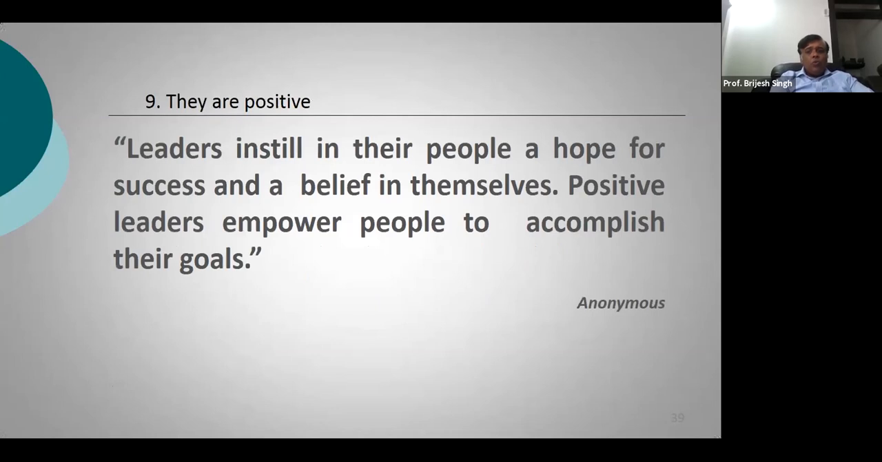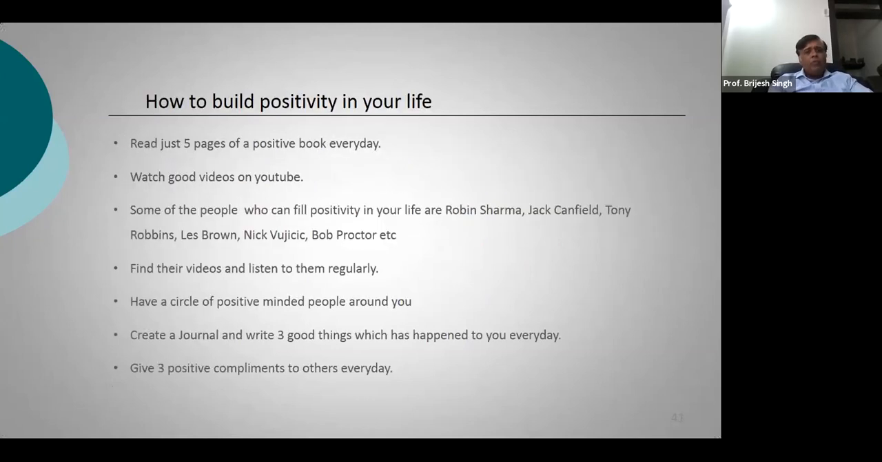Student leaders are always positive in nature. They keep building that positivity around them. How to build that positivity? Just read some good book, 5 pages of a positive book every day. Say a book like You Can Win by Shiv Khera, right? That should always be with you. You should look at that book and read just 5 good uplifting pages of that book every day.